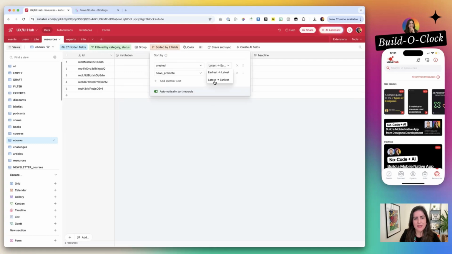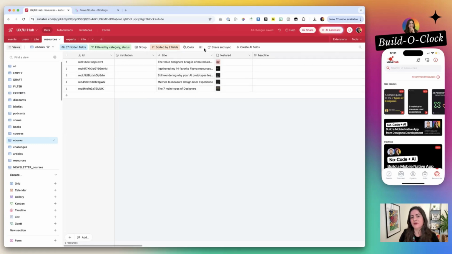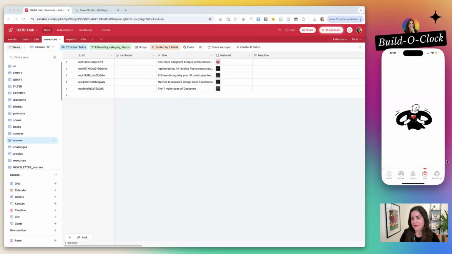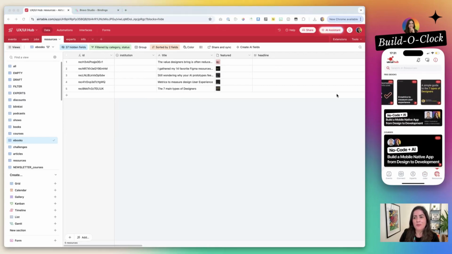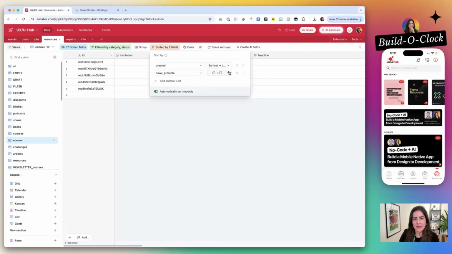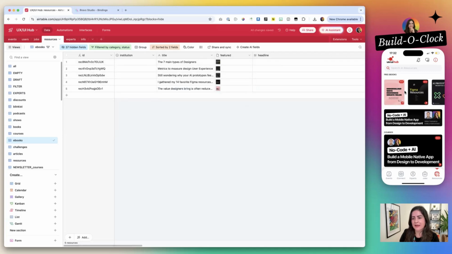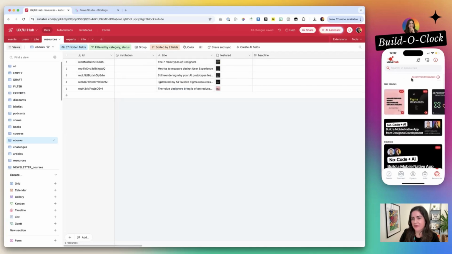So you see the reverse order here, and it will change my view as well. Everything in the end will be related to what I do in my view here, and I don't need to change anything on my app. I can decide things for it.